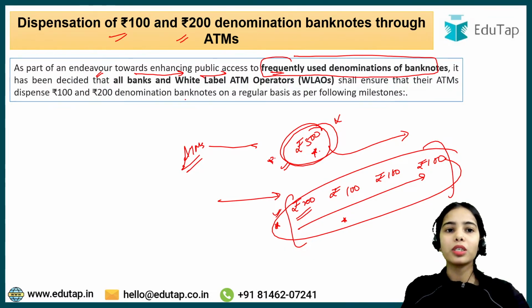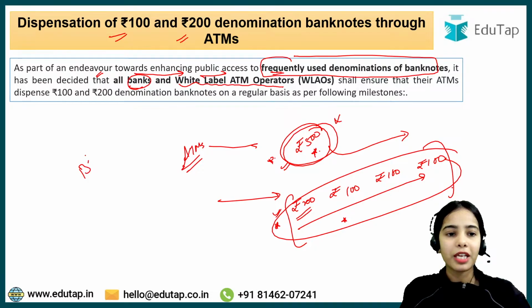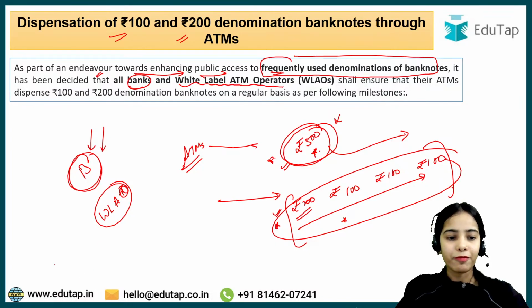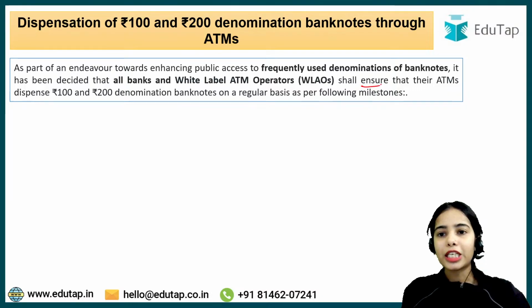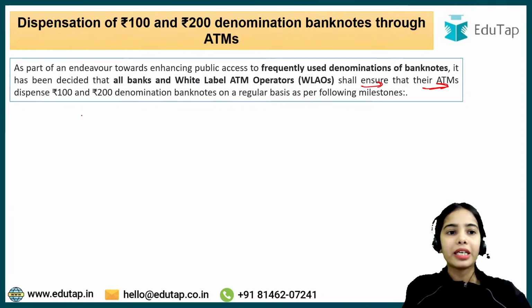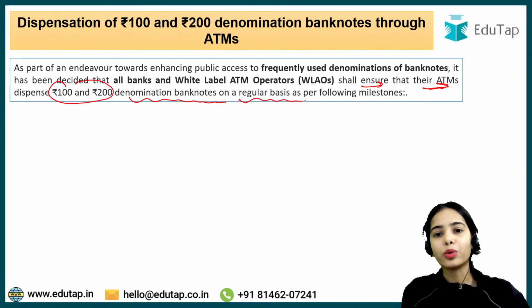So the RBI has informed the banks and the white label ATM operators that they shall ensure that their ATMs dispense 100 rupee and 200 rupee denomination banknotes on a regular basis.